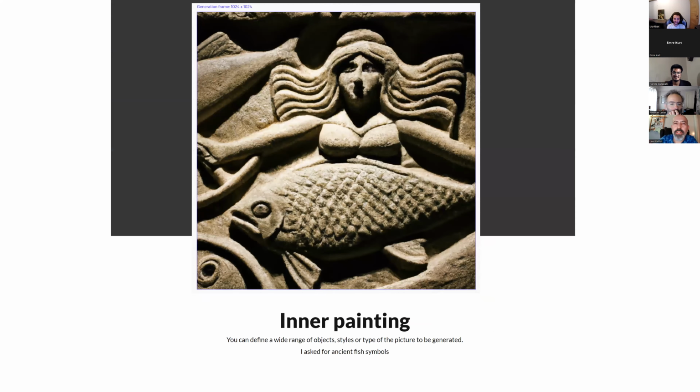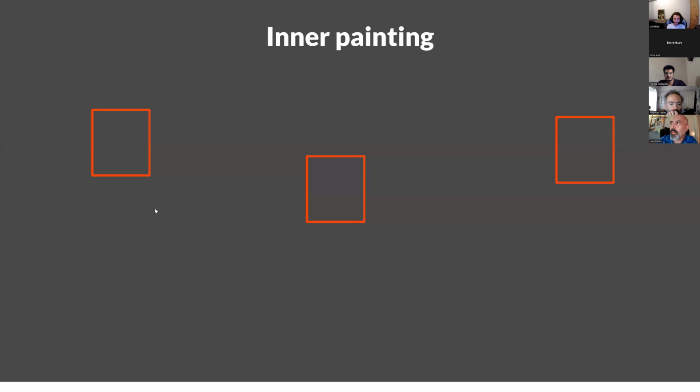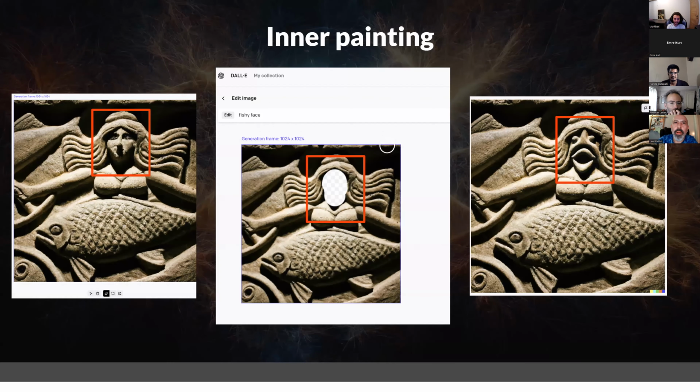And there is a functionality in DALL-E which is called inpainting. Let's look at this sample. I will use it as a base for my inpainting. With the DALL-E 2 editor, you can erase parts of a given picture and request reconstruction with a new prompt. As I did here, I tried a fishy face. I know it's worse, but it comes with a fishy face like that.